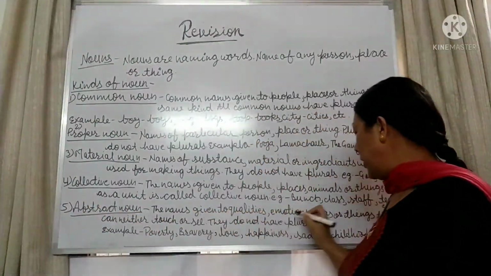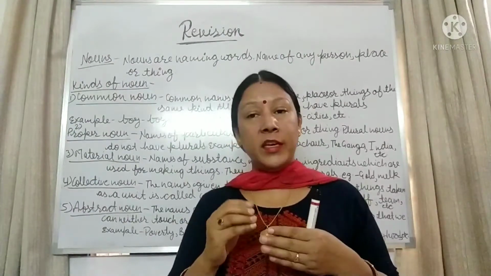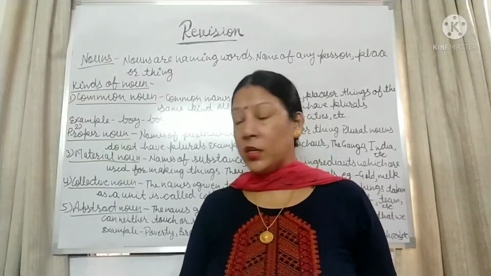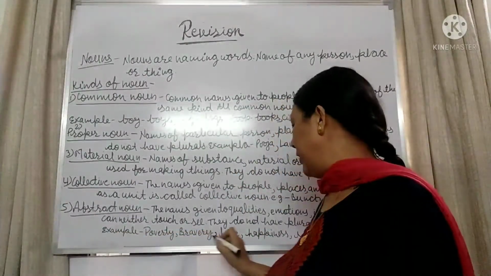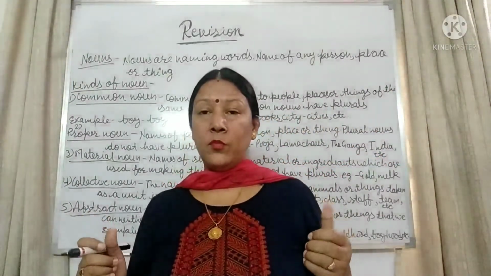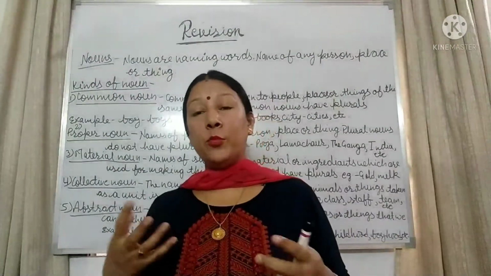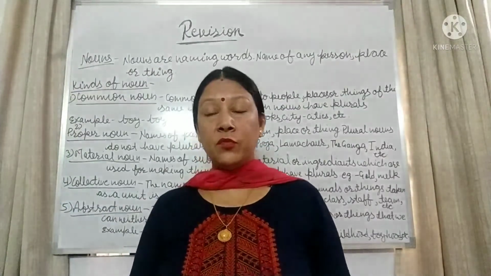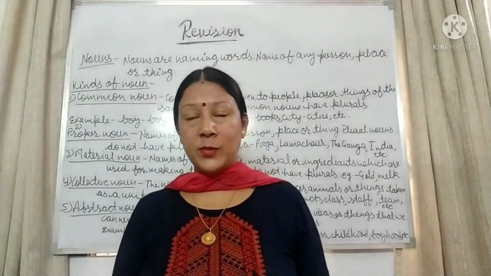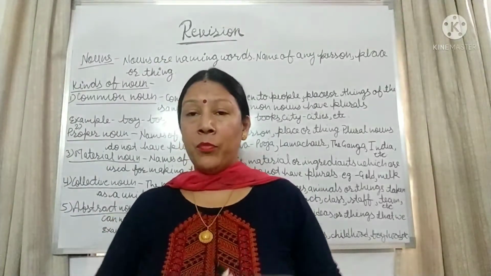The names given to qualities, emotions, ideas, and things that we can neither see nor touch. These are qualities. These are emotions. For example, poverty, bravery, love, happiness, sadness, childhood, boyhood. We can't see bravery. We can't see love, we can feel love. So these are emotions and qualities which we can't see or touch. That is an abstract noun. So I have explained the kinds of noun: proper noun, common noun, material noun, collective noun and abstract noun.